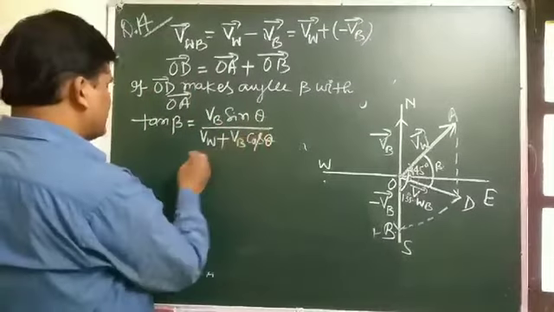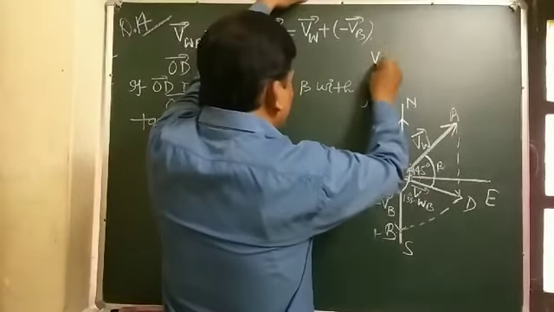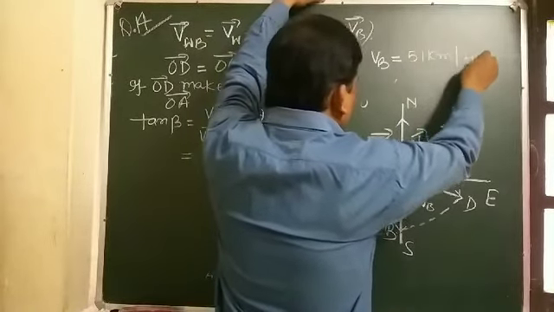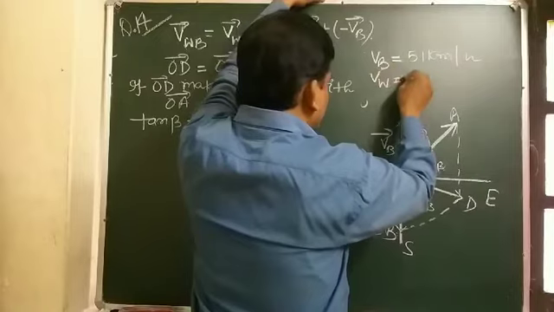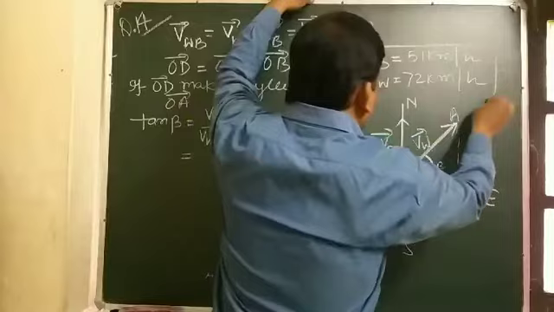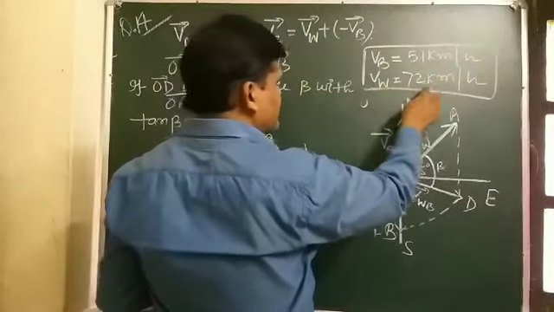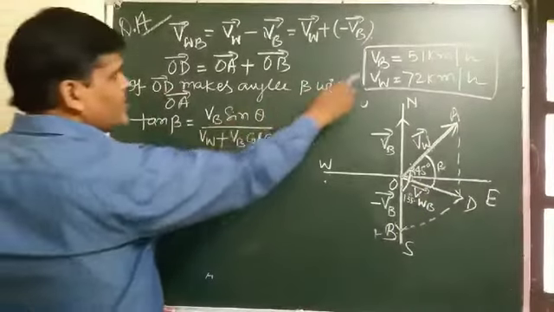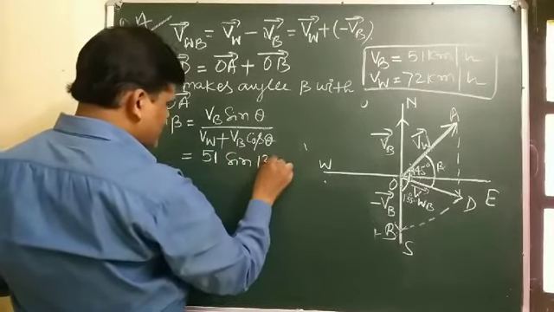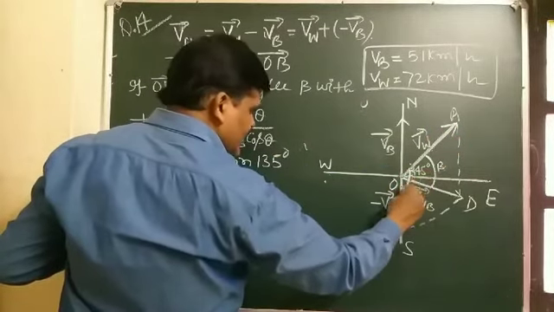So here theta is 135, and the velocity of the boat is given as 51 kilometer per hour, and the velocity of wind is also given as 72 kilometer per hour. These are the given values. Putting the values, VB sin 135 is 51 sin 135. No problem in the angle between two vectors: this is 90 and this is 45.